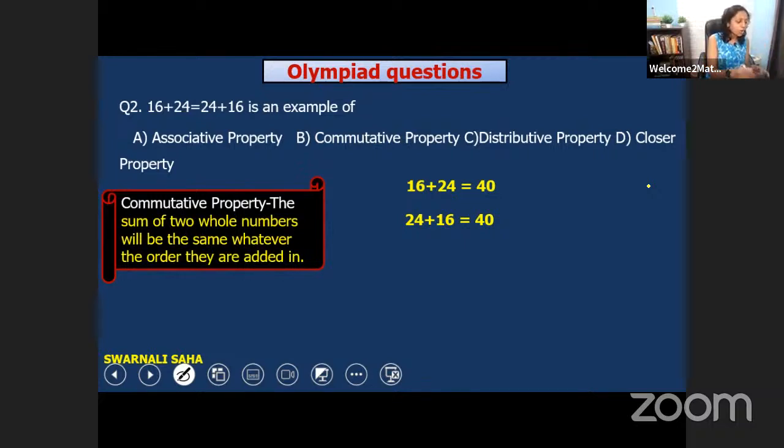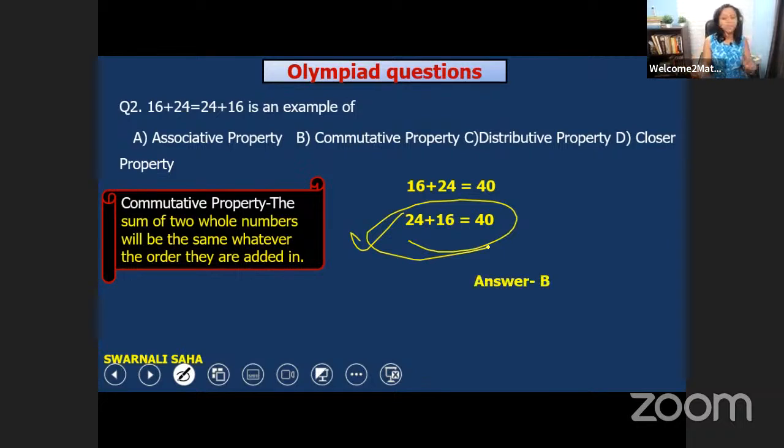The sum of two whole numbers will be the same, whatever the order they are added in. So that is the property, commutative property. 16 plus 24 equals 24 plus 16. Okay. So the answer would be B, commutative property, and very good. You all have done correct. It is B, commutative property. So let's move on to the next question and let's learn some more properties and some more theory.